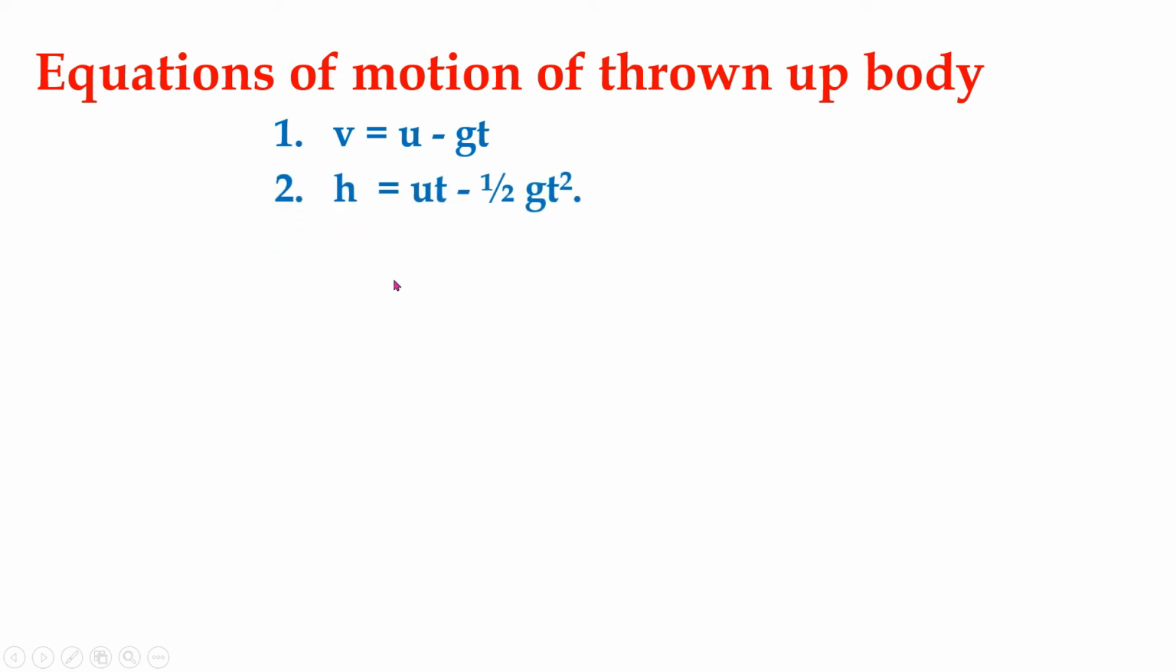Second equation, h is equal to ut minus half gt square. Third equation, v square minus u square is equal to minus 2gh. Here we have taken g as negative. Why? Thrown up bodies are always moving away from the earth, so acceleration due to gravity is taken as negative.